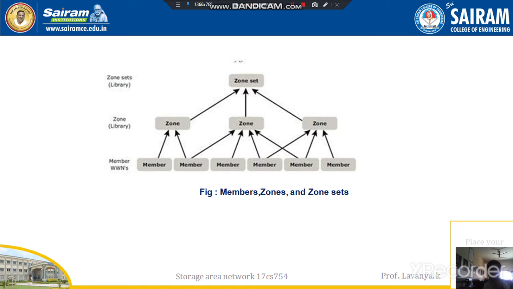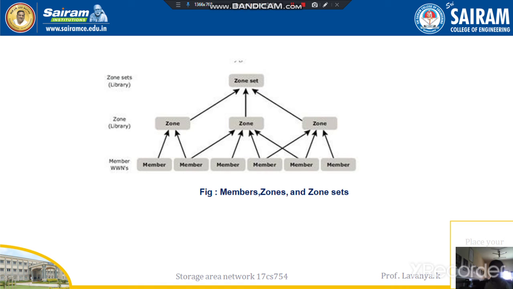I am repeating: a zone is a combination of members that have access to one another. A set of members can access one or many zones at a time. Whether it is a member or a port, both can access multiple zones at a time.